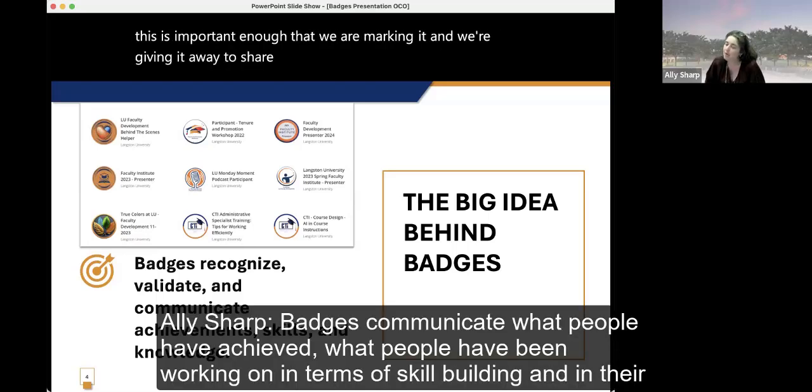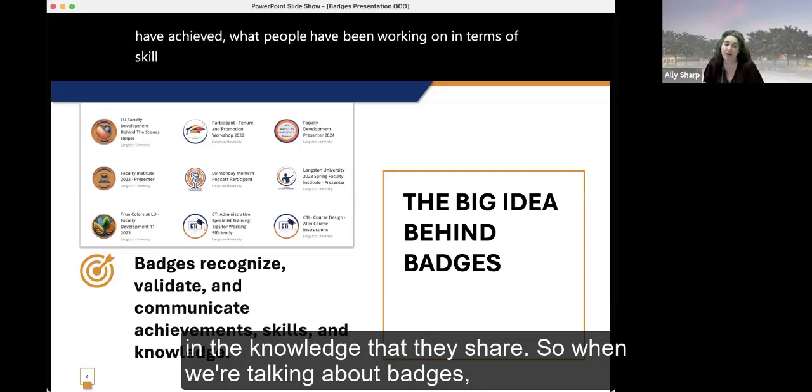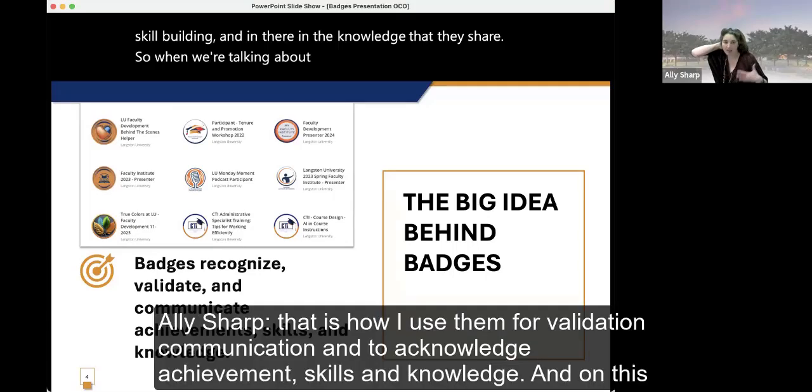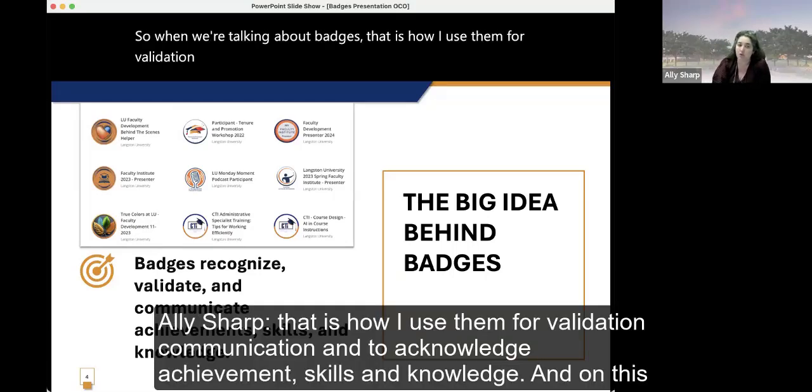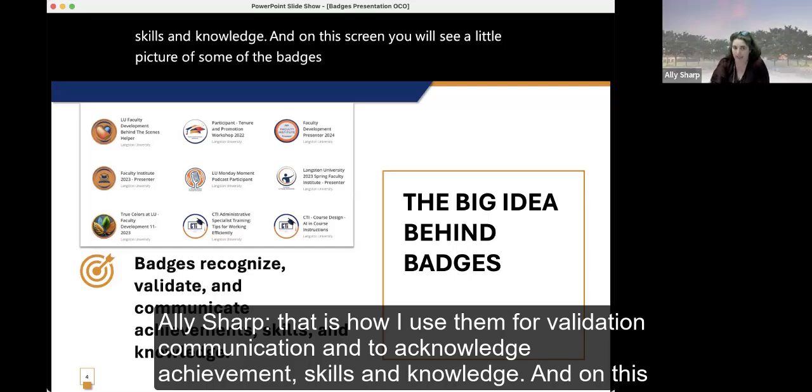Badges communicate what people have achieved, what they have been working on in terms of skill building, and the knowledge that they share. So when we're talking about badges, that is how I use them: for validation, communication, and to acknowledge achievements, skills, and knowledge. And on this screen, you will see a little picture of some of the badges that we've used at Langston